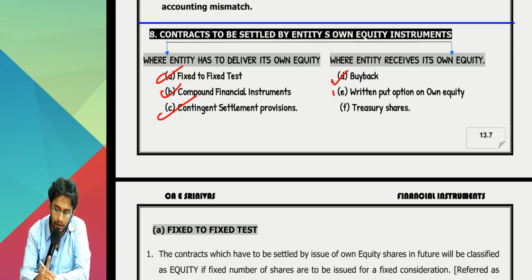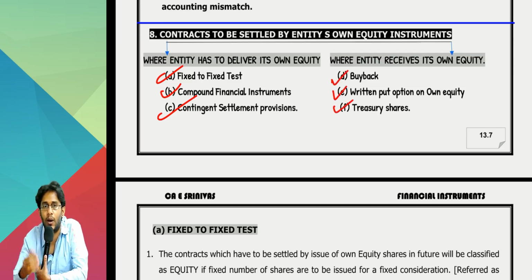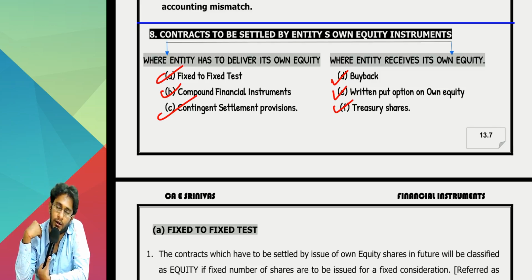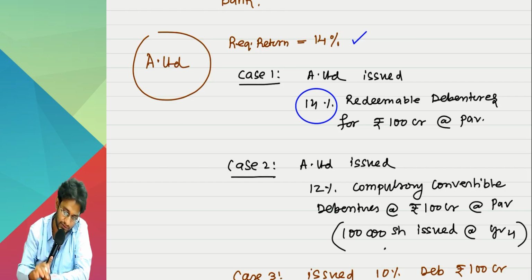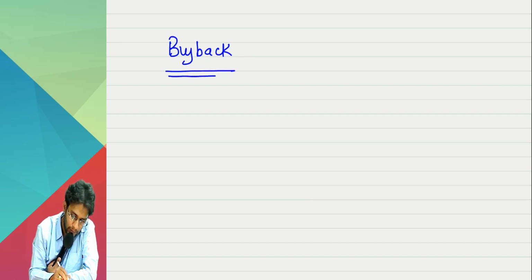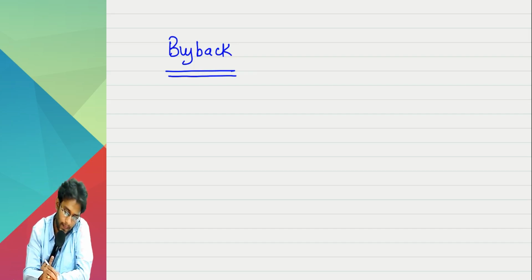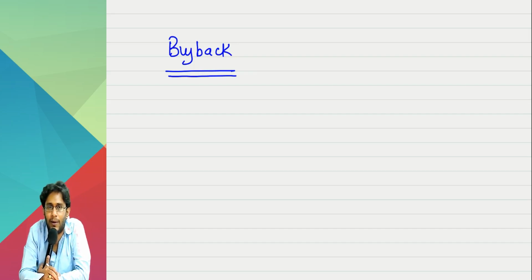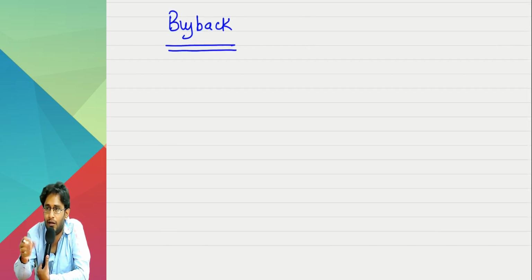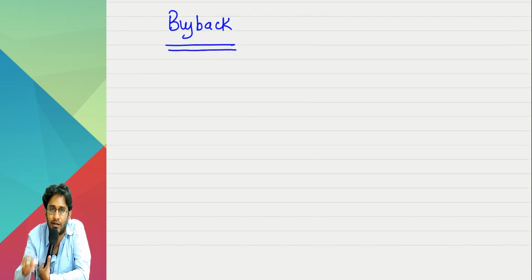The next 3 are cases where our entity will receive our own equity shares back from the holder. The other party, some other party is delivering us our own equity shares. In this first case, is buyback. Tell me, sir, what is the entry when you buy back shares? Don't tell me share bought back account debit to bank, not all that. Overall gross entry. You paid money, bought your own shares, cancelled it off. What is the entry?